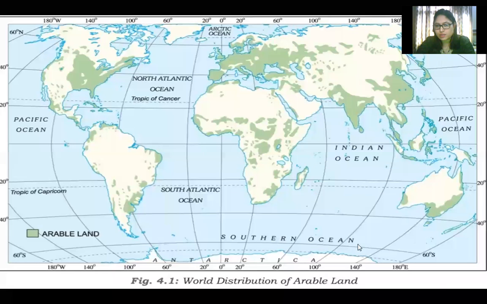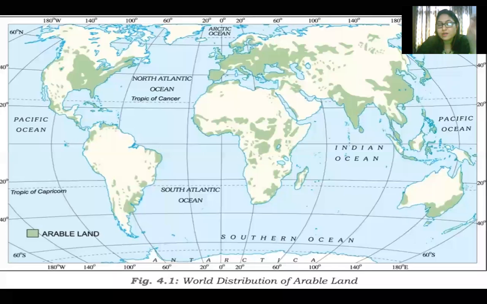So this area. Now at least you have a clear picture in your mind. It is very important to understand this distribution of arable land, because when you are going to study about different types of farming, which is going to come next.